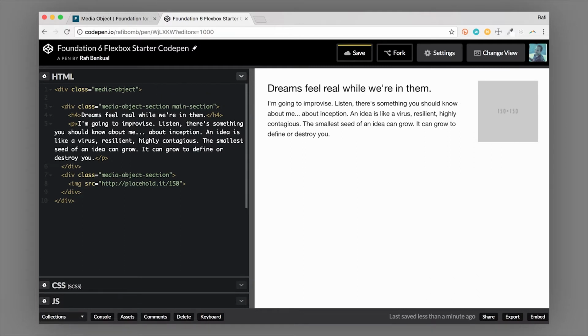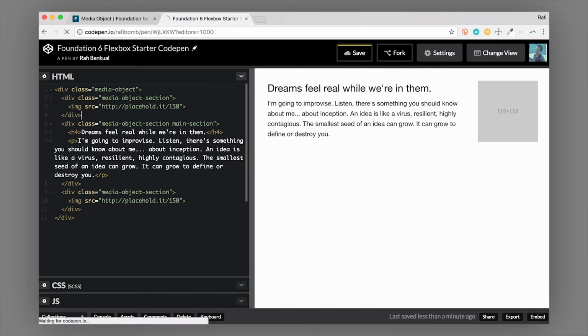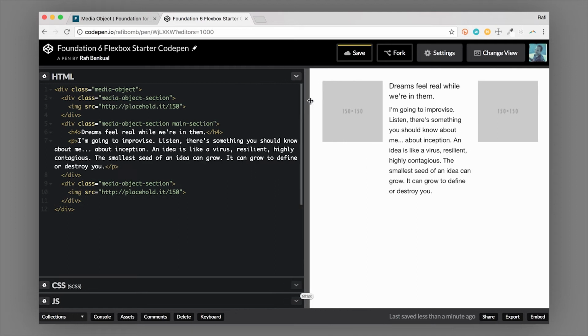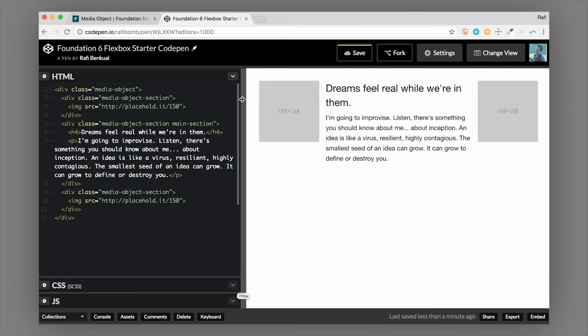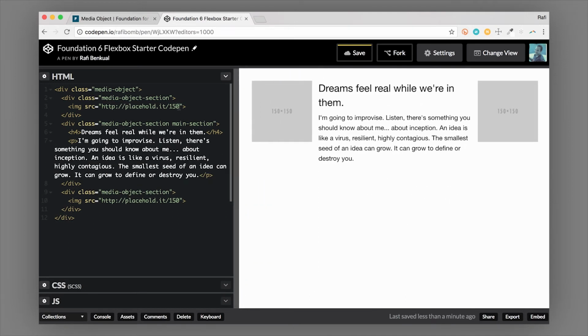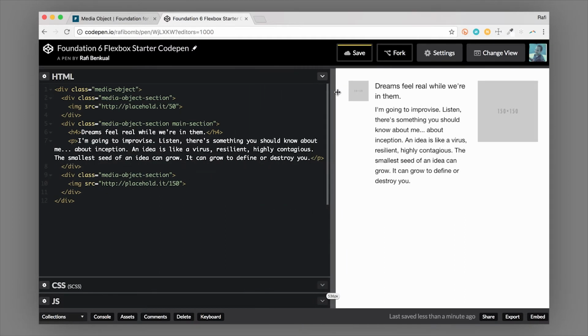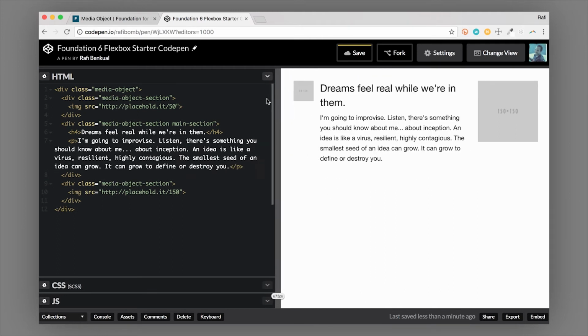I can also have an image on the left and the right, and the center section will just take up any available space that's remaining. Of course, I can make these images any size, so I'm using a placeholder here. I can make this 50 pixels instead, and you'll see that now it's going to stay 50 pixels no matter what the screen size.